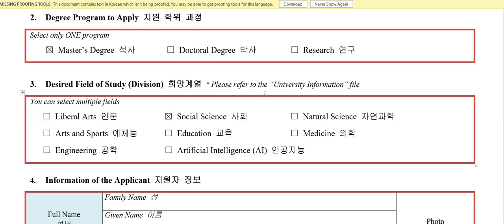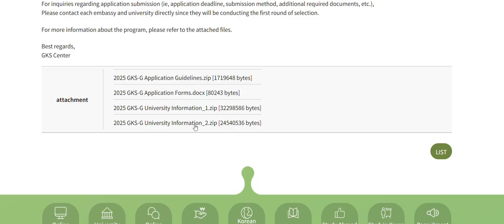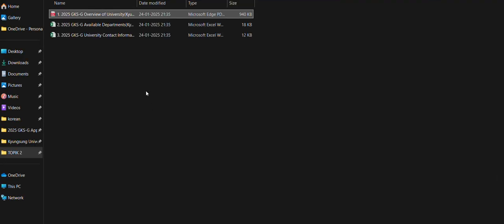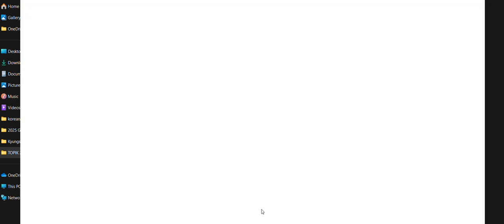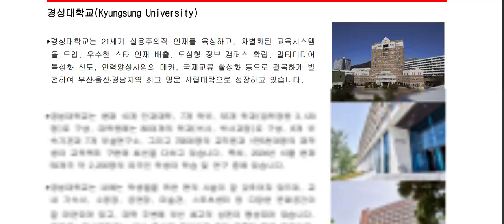If you're not sure, you can also check the PDF. Along with this university information, they have given the PDF version. If you open, let's say, Kyungsung University, or whatever university, you will have three files: the PDF, the department information, and the contact information. If you go in here, you will see the university details.